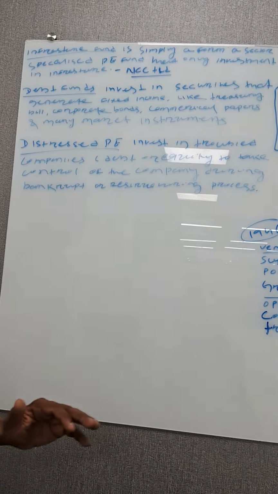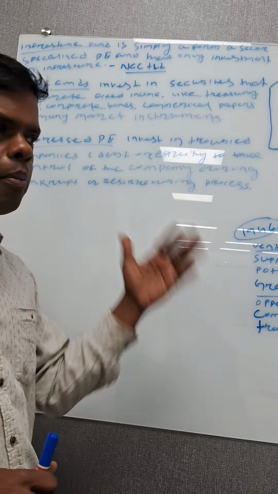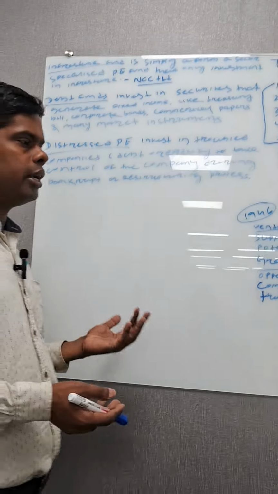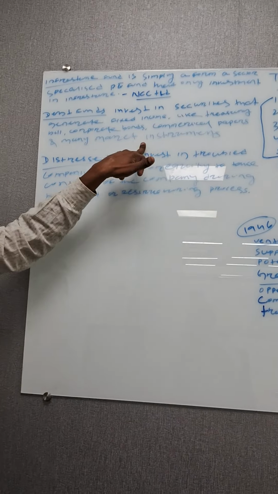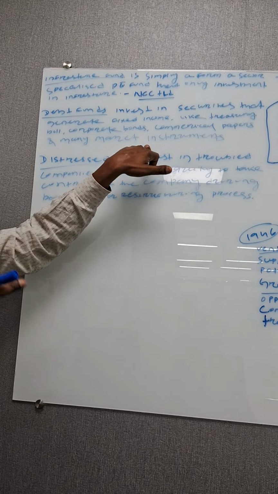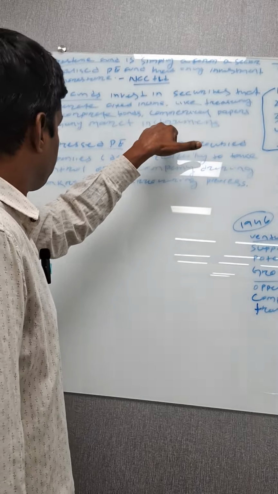Once invested, they know income will come every month or every year, a fixed amount of interest or other income. Targeting only this type of fund is called the debt fund, and the debt fund generally has very low risk, with some fixed income generated in this type of private equity.